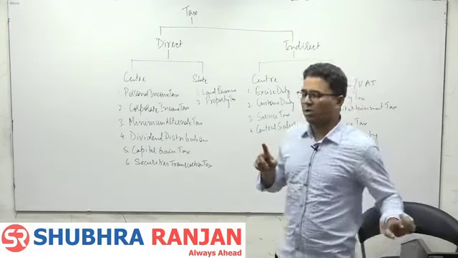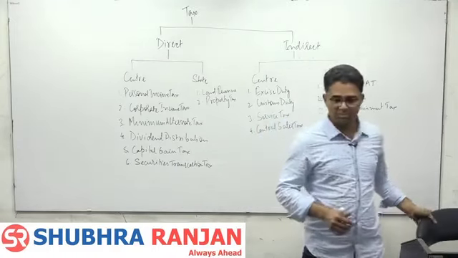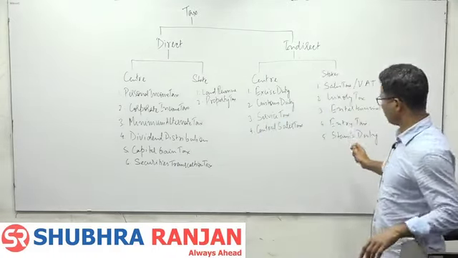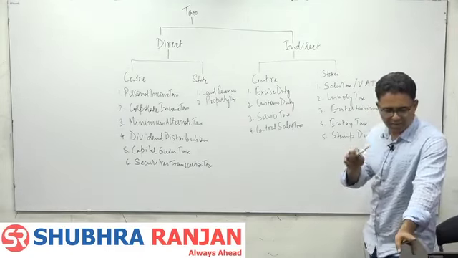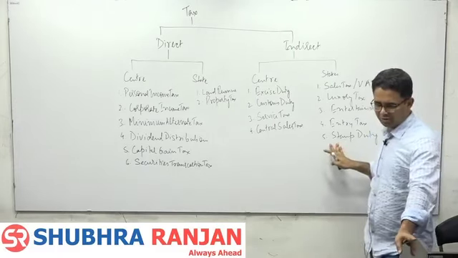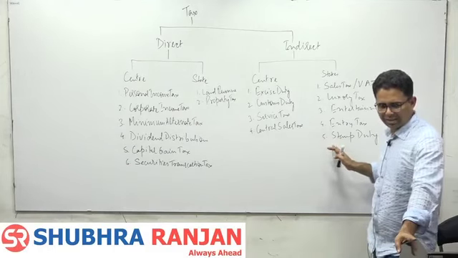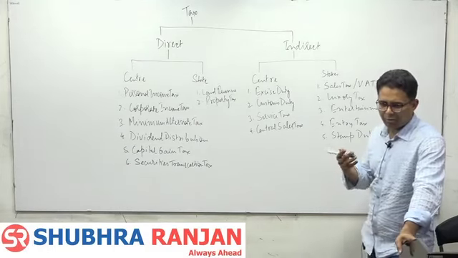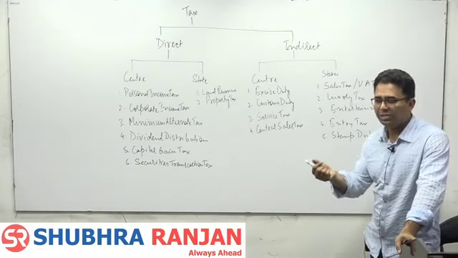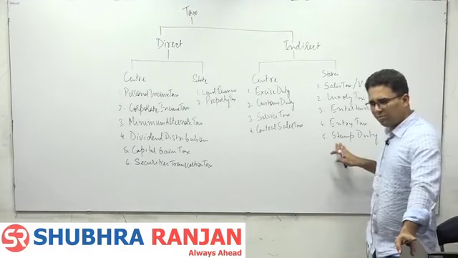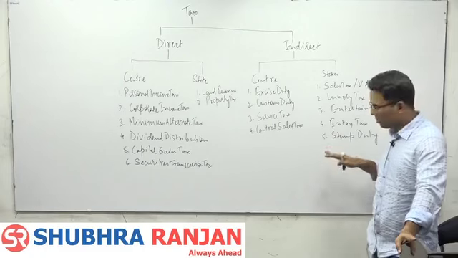See what happens when you purchase a house, which tax you pay? Property tax and stamp duty. When you purchase a house, on the transaction value you pay stamp duty to the state government, like 5%, 6%, 7%. This is a kind of transaction tax. So when you are buying a property worth rupees 1 crore, you'll have to purchase stamp paper worth rupees 5 lakhs, 6 lakhs. So you pay stamp duty on every real estate transaction.